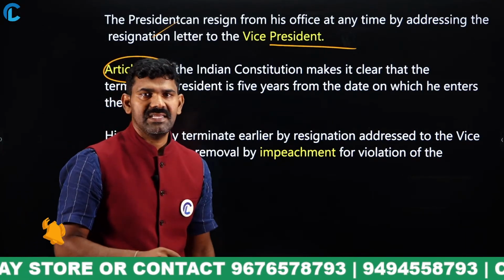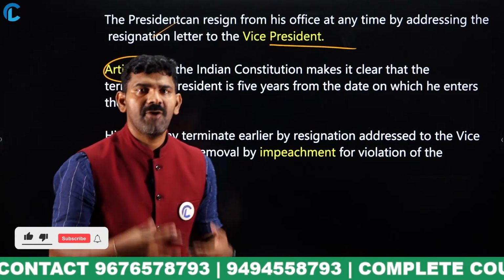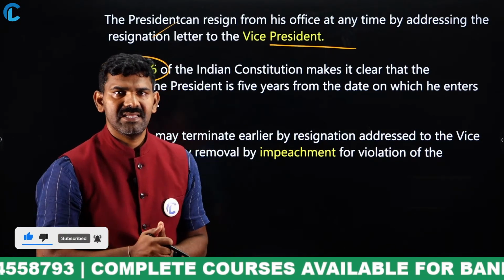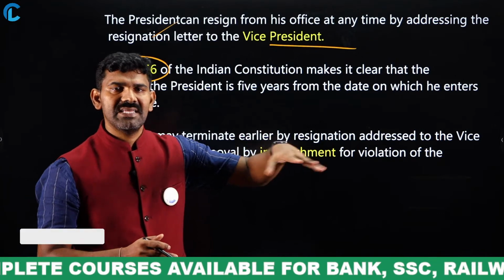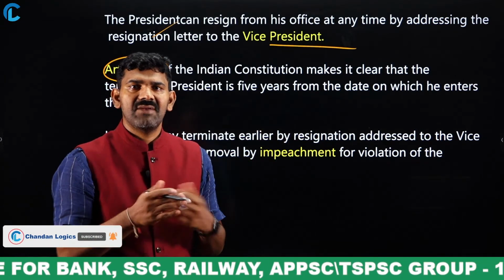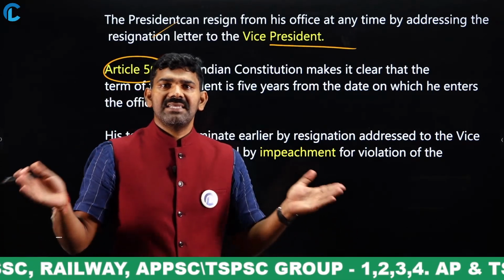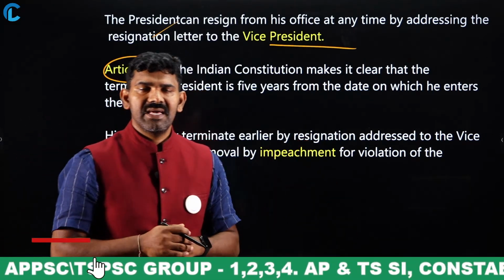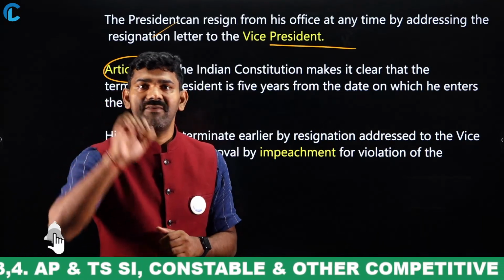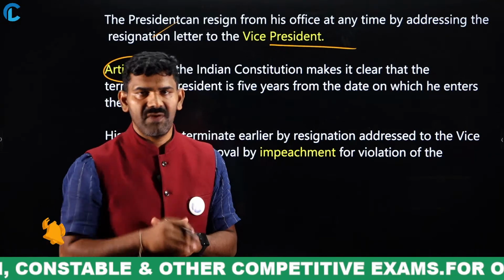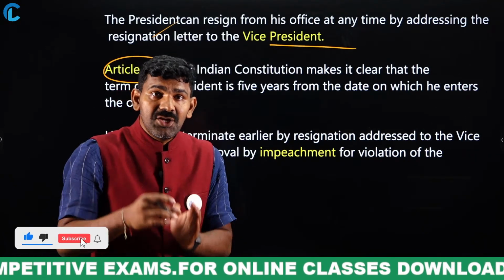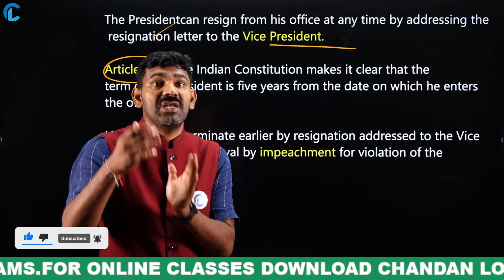For example, let us say that I have become a member of parliament on a certain year. Let us say there was a death of an MP of the Lok Sabha, and there was a re-election. I got elected as an MP of the Lok Sabha. Then till what period will I continue? Generally, the MP's tenure is 5 years. The Lok Sabha tenure is 5 years. But I will not continue for 5 years. I will continue only for the period left over of the Lok Sabha.